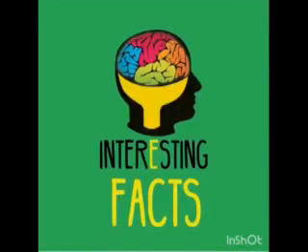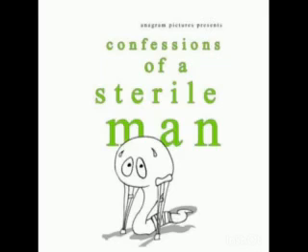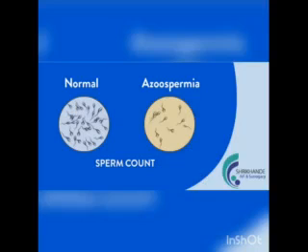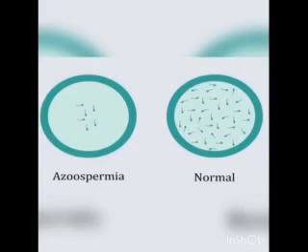There are some interesting facts in human reproduction. A male is said to be sterile when he fails to produce viable sperms, that is, living sperms. If the male fails to produce sperms at all, it is referred to as azoospermia.